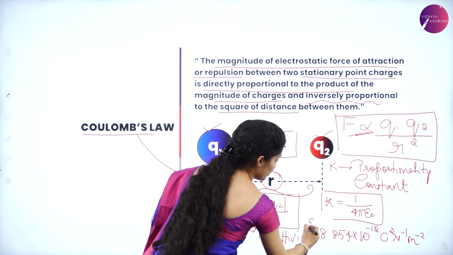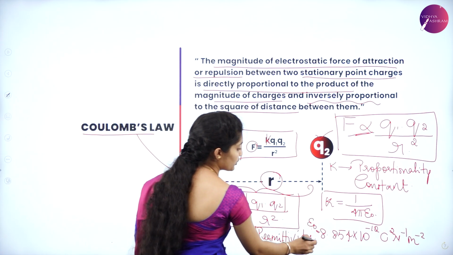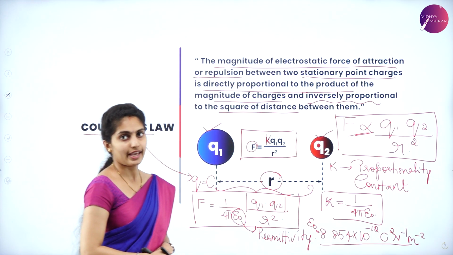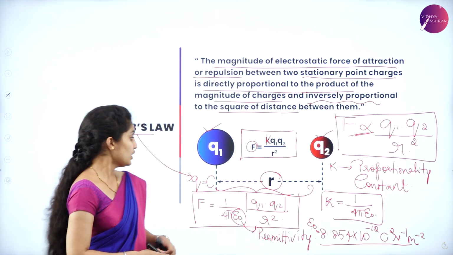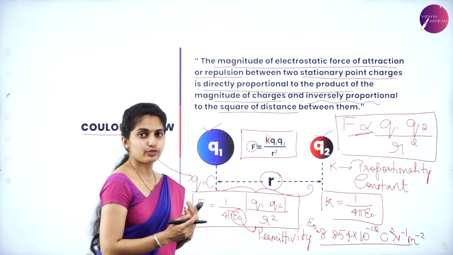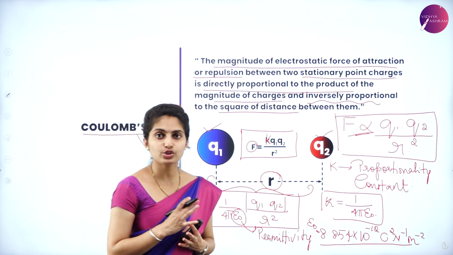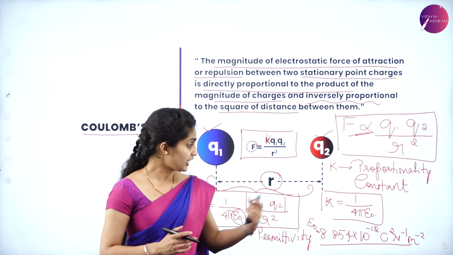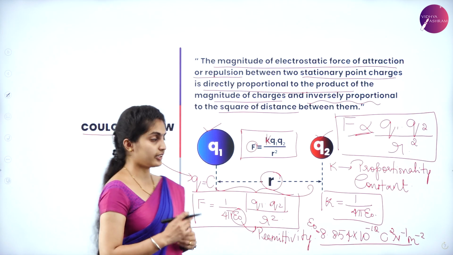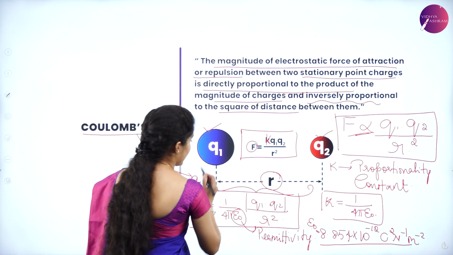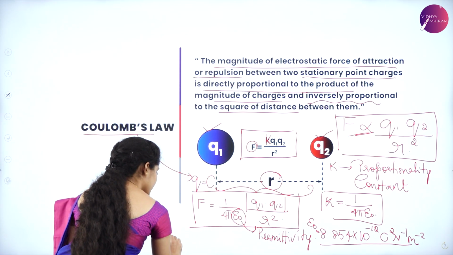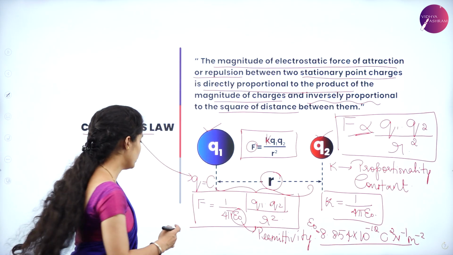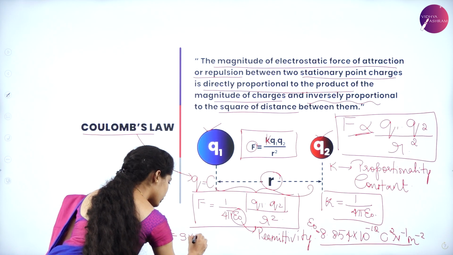So this is the value for epsilon naught, which is equal to 8.854 into 10 to the power of minus 12 C square N inverse m minus 2. So 1 by 4 pi epsilon naught altogether, when you solve it, you will get 9 into 10 to the power of 9 and the inverse of all these SI units. That is your K. The K value, 1 by 4 pi epsilon naught, is 9 into 10 to the power of 9.